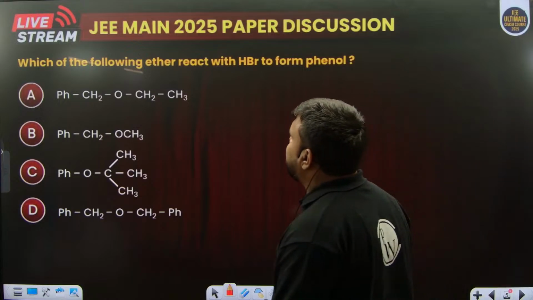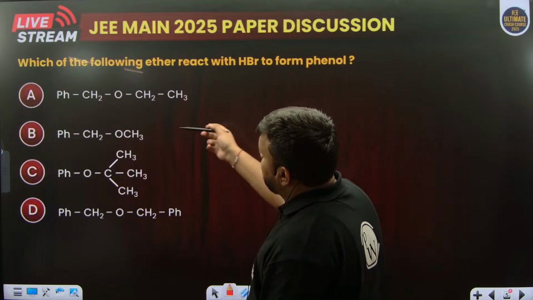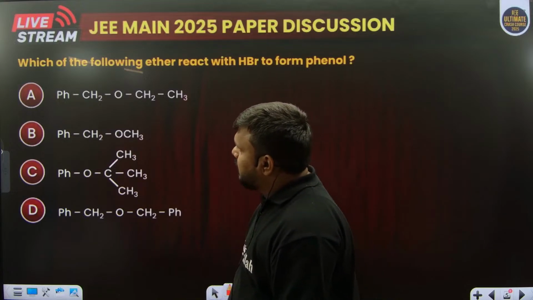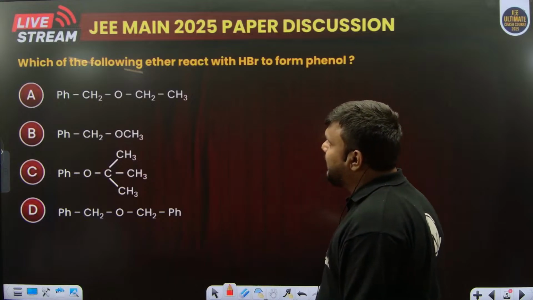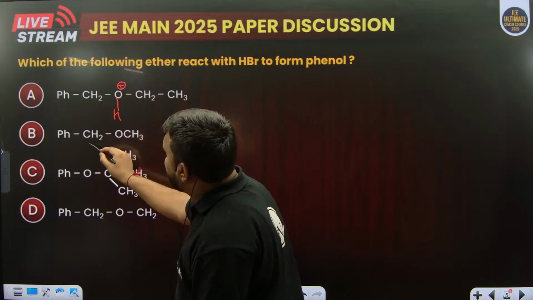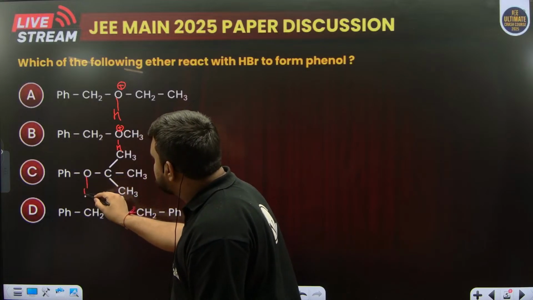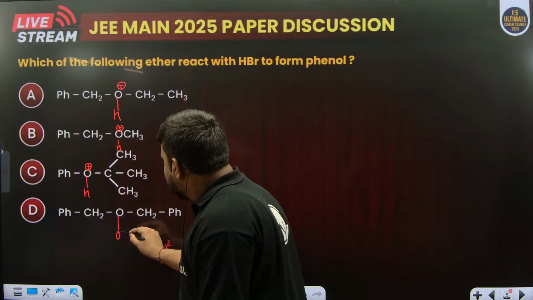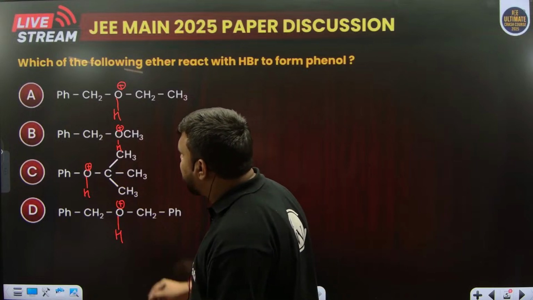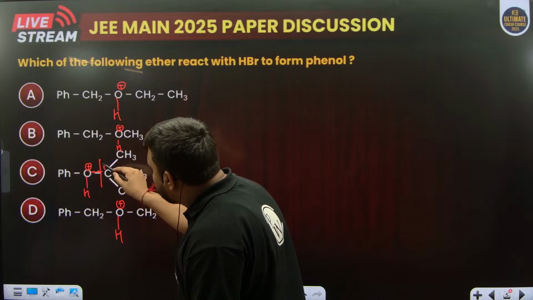Which of the following ethers reacts with HBr to form phenol? Over here we have to see that wherever there will be easy formation of carbocation, there we will get the reaction very easily. First of all, we have to protonate the oxygen. So this will become OH plus, over here also OH plus, and then after that we can see wherever we are getting a stable carbocation. Look over here, if we break this bond heterolytically, this will be a stable carbocation.